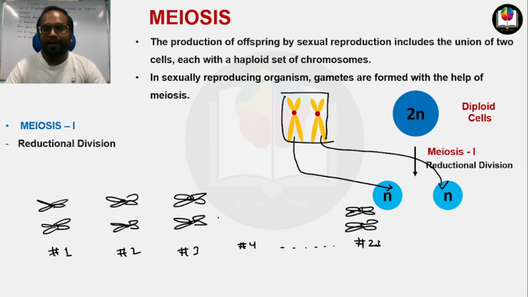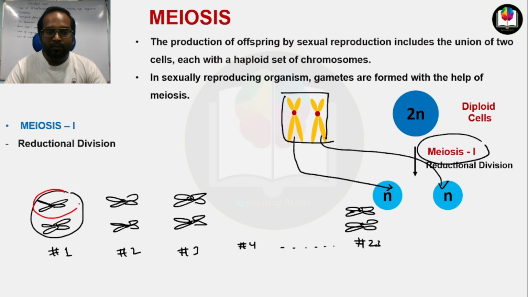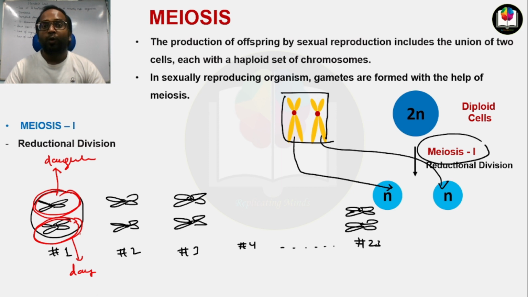So what will happen here in meiosis 1? From each pair of homologous chromosomes, one chromosome will enter one daughter cell, and the other chromosome will enter the other daughter cell. So they will be separated from each other. Homologous chromosomes will be separated from each other in meiosis 1.